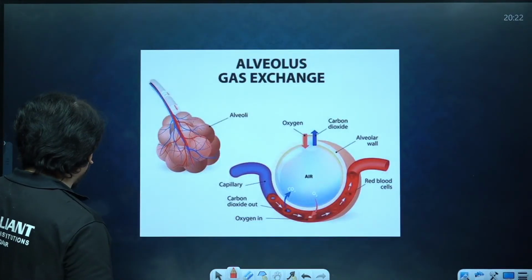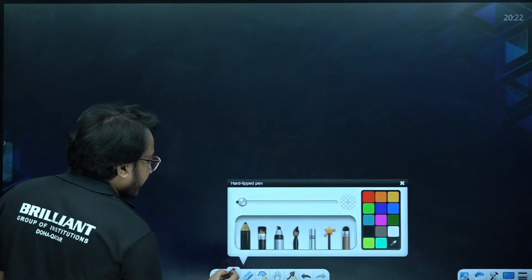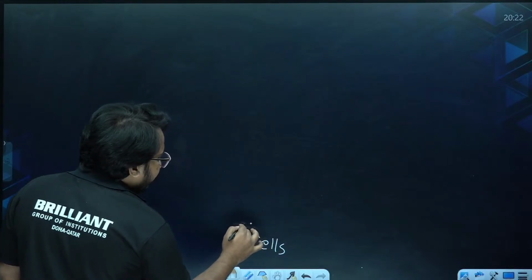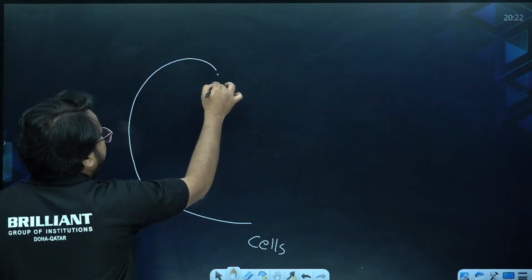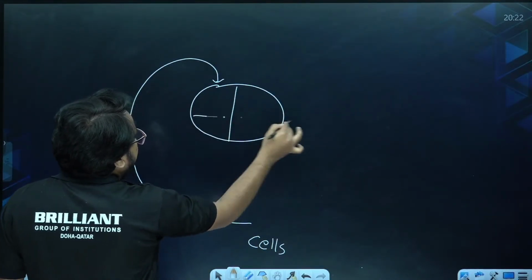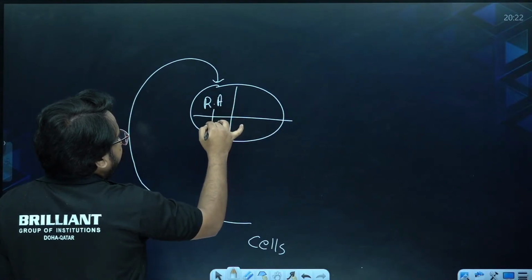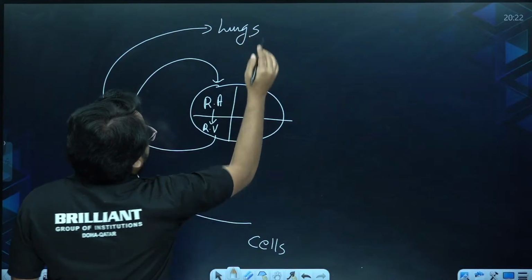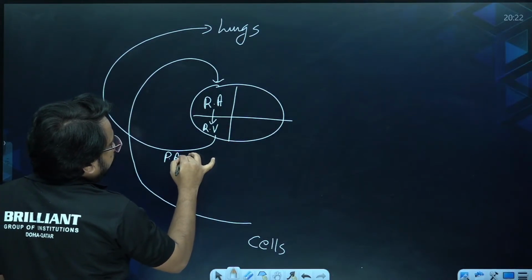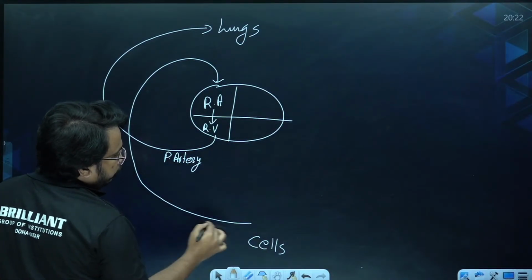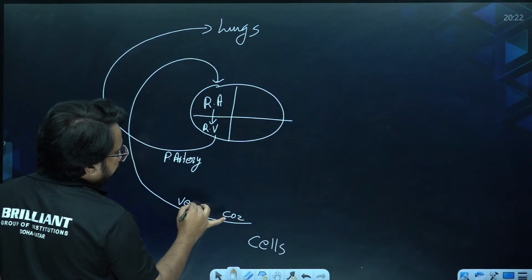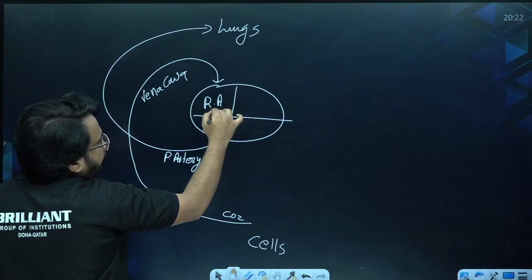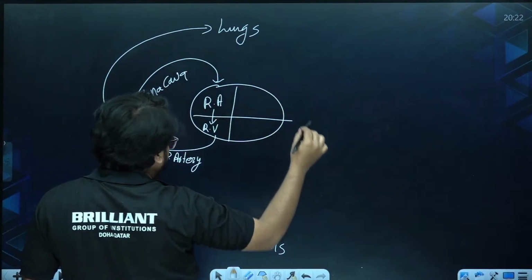Now next one. So here you should understand, from the cells CO2 will be entering into the venules, veins and all, and it will be reaching the heart. So the right atrium it will be reaching, then the right ventricle. From there it will be going to the lungs. So it is taken away by the pulmonary artery. Hope you got it. So from the cell, CO2 is taken away by the veins, which will be joining the largest vein. What is that? Vena cava. And after entering the right side of the heart, it will be going to the lungs.